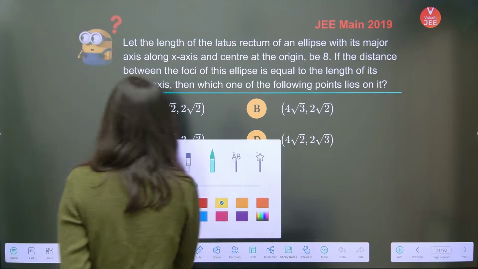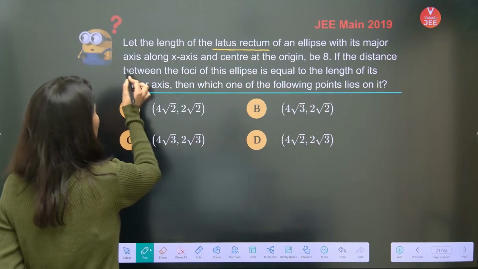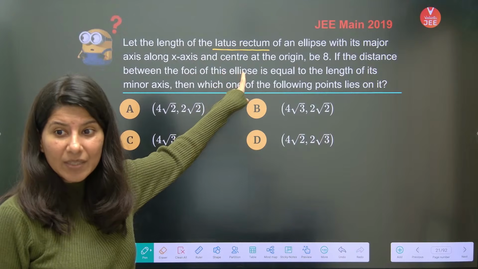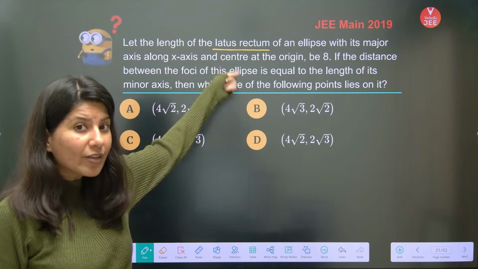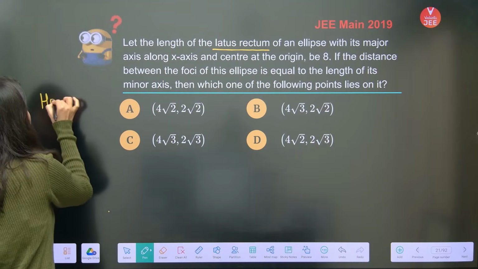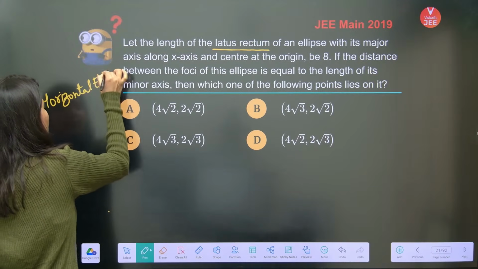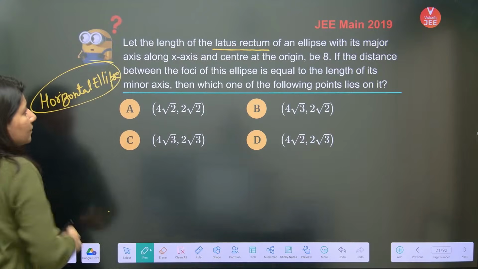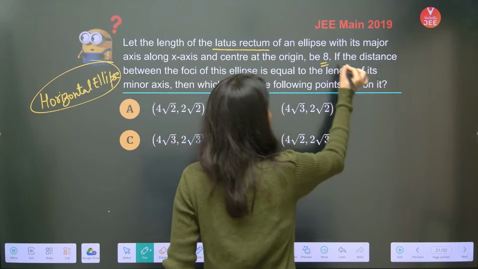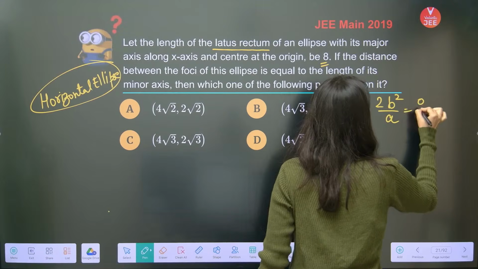Now, this is the question. The length of latus rectum of an ellipse with its major axis along x-axis. Which kind of ellipse is this? Can anybody tell me? Horizontal or vertical? Because they are saying major axis along x-axis, so horizontal ellipse. Center at origin. Now they are saying length of latus rectum is 8. That means 2b square upon A is 8.